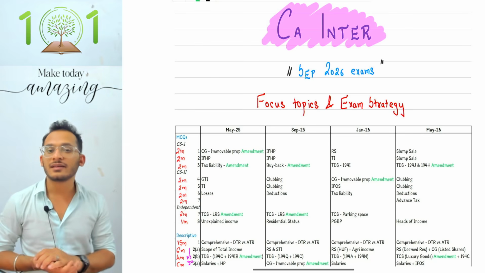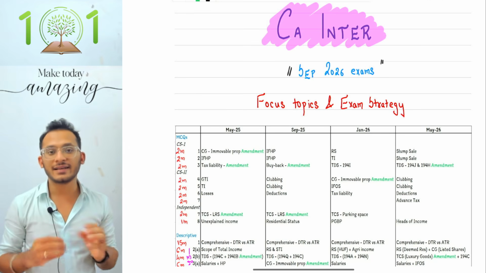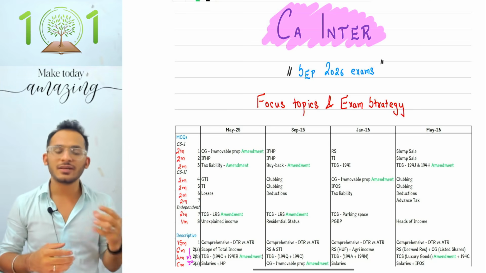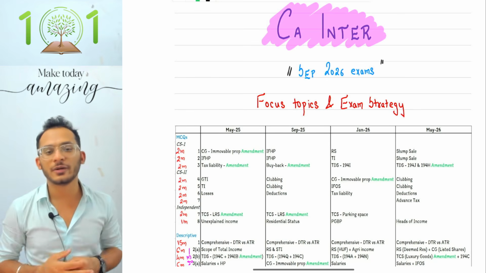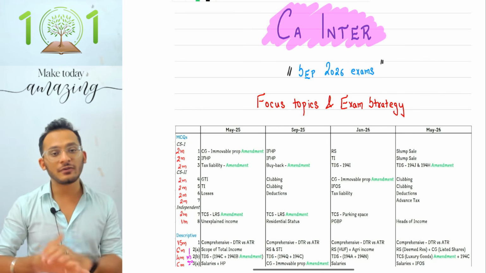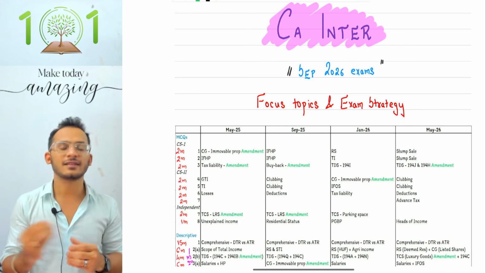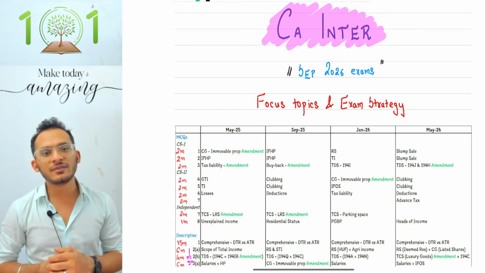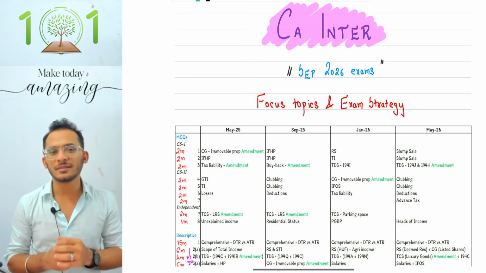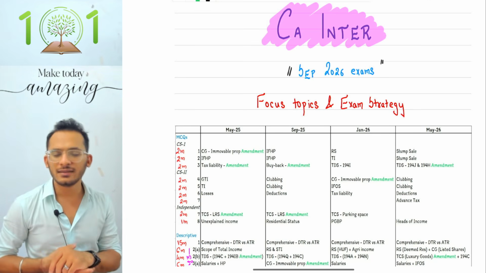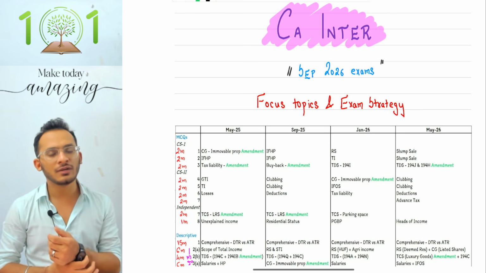First things first, when it comes to paper number 3, which is your direct tax and indirect tax, you will get two separate booklets in the examination. Section A talks about direct tax and section B talks about indirect tax. Each paper is about 50 marks, and each paper is further split into MCQs and descriptive format. As you all know, MCQs are going to be about 30% of your syllabus, and therefore direct tax will have about 15 marks worth of MCQs and 35 marks worth of descriptive for you to answer yourself.